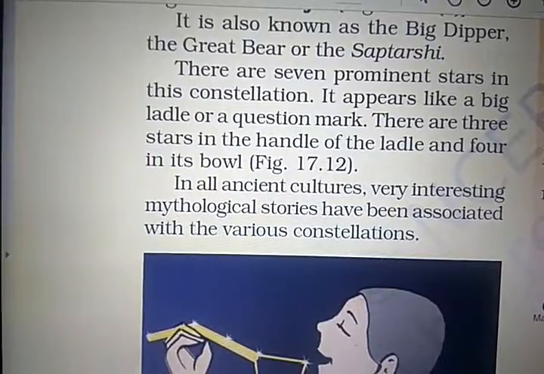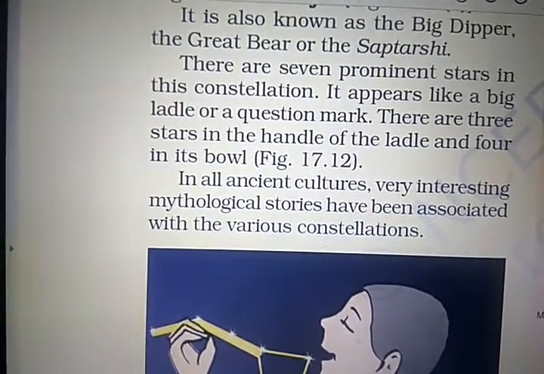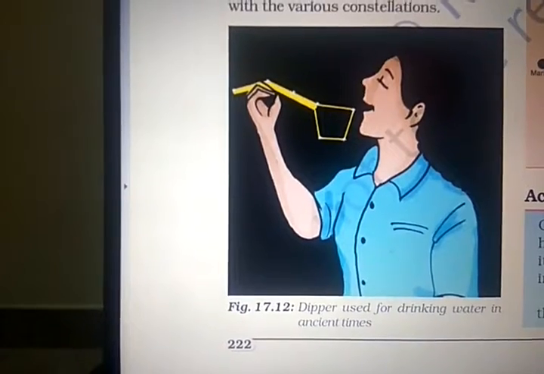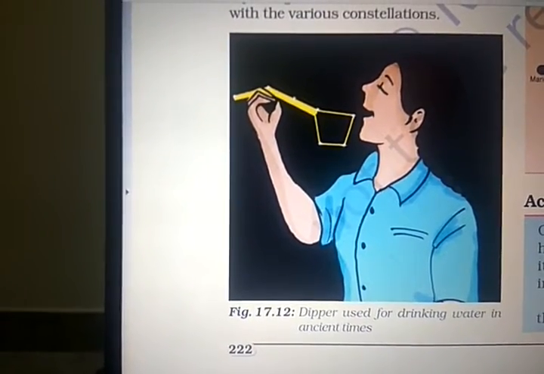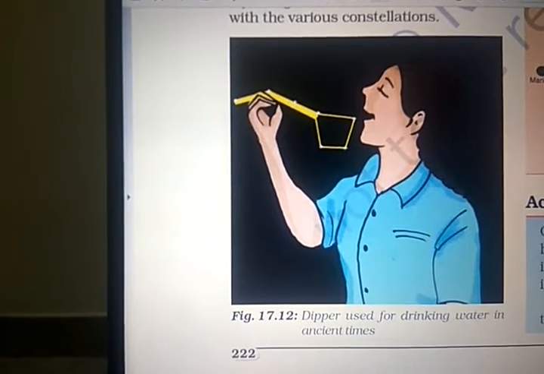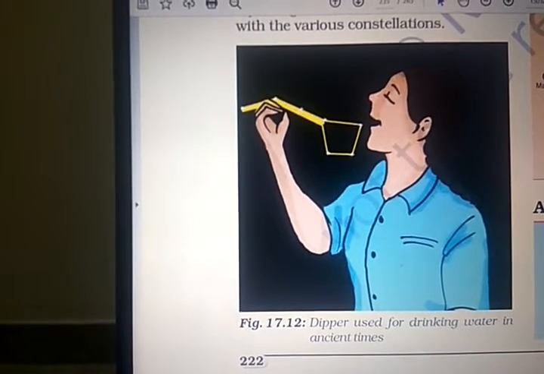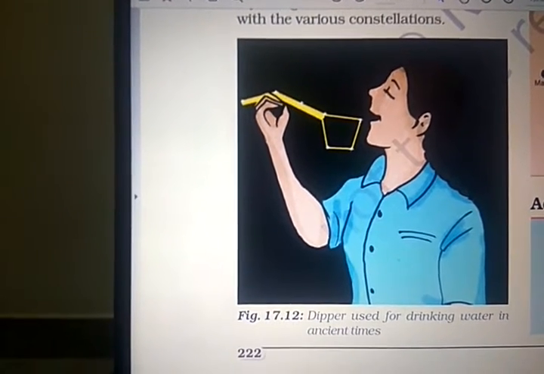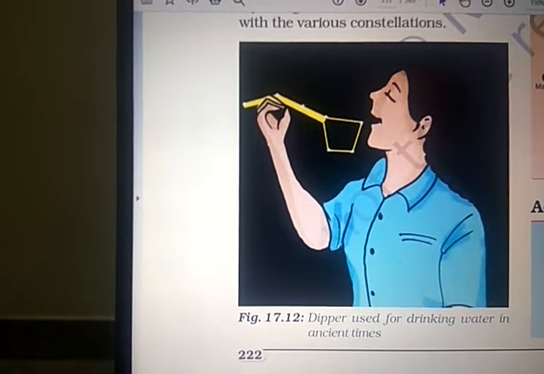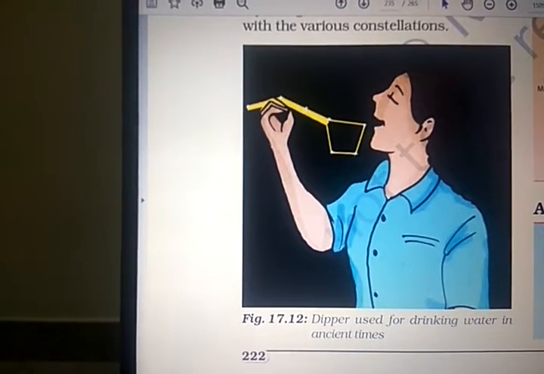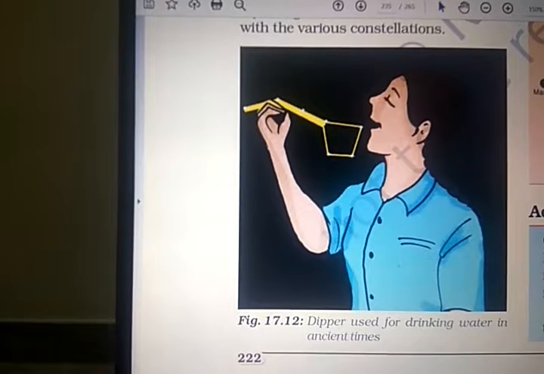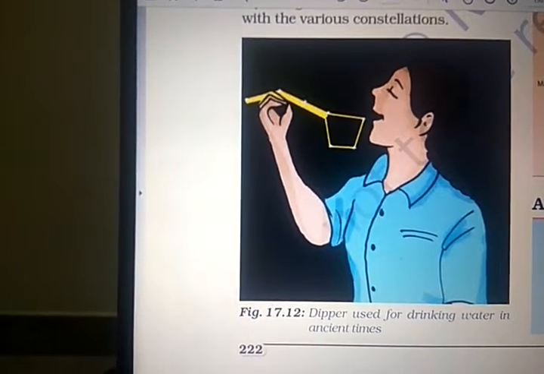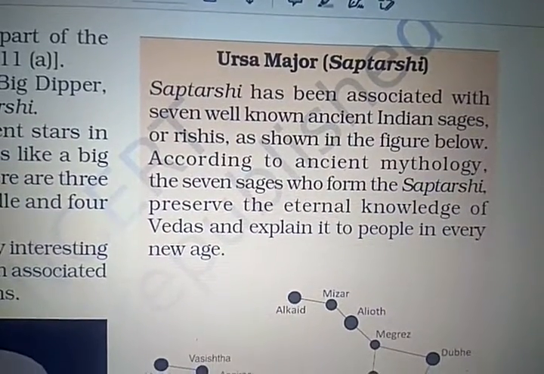In all ancient cultures, very interesting mythological stories have been associated with various constellations. Here you can find the Dipper, used for drinking water in ancient times. In Ursa Major you can find Saptarshi, 7 stars. You can find this constellation in the summer season also. Today you can even watch the different constellations that we have studied. So Ursa Major means Saptarshi.